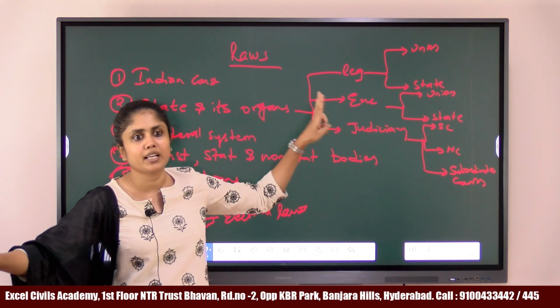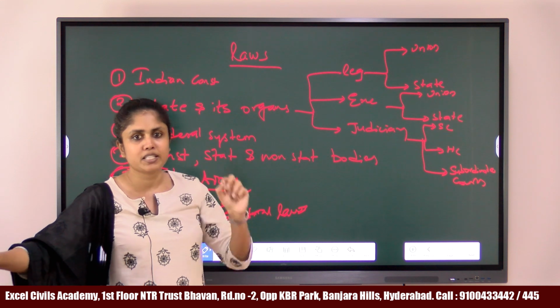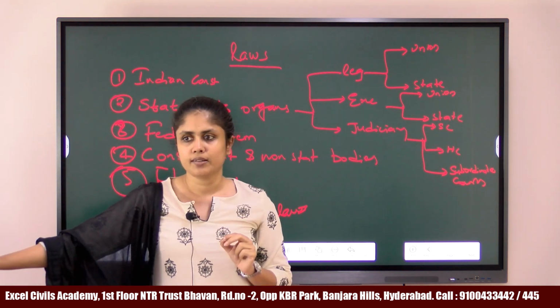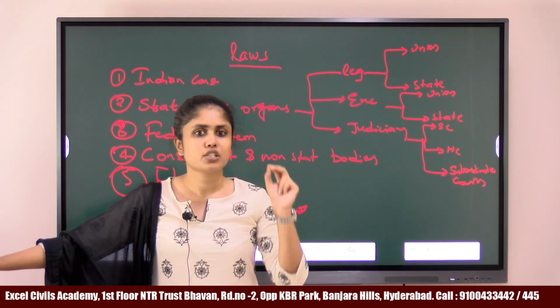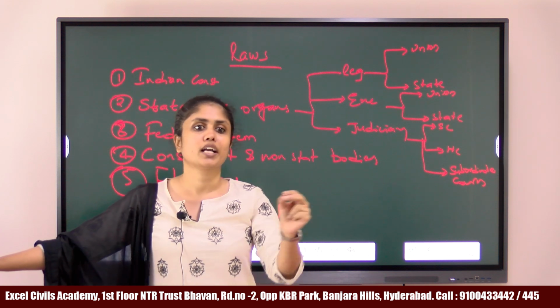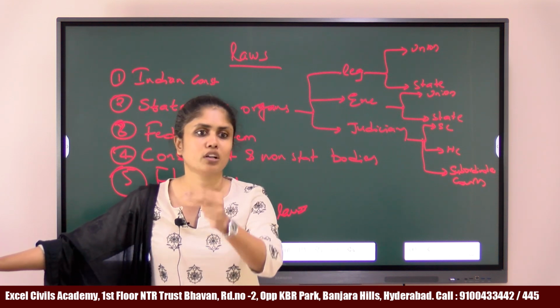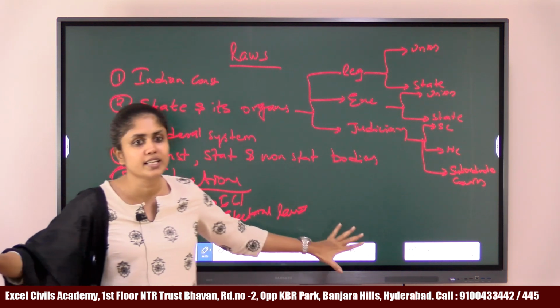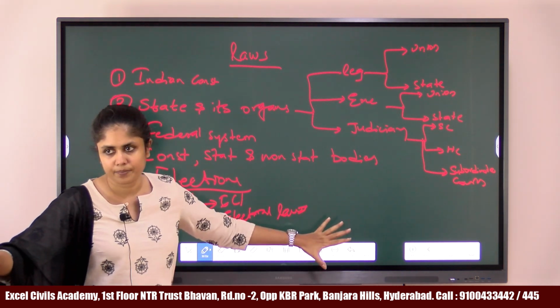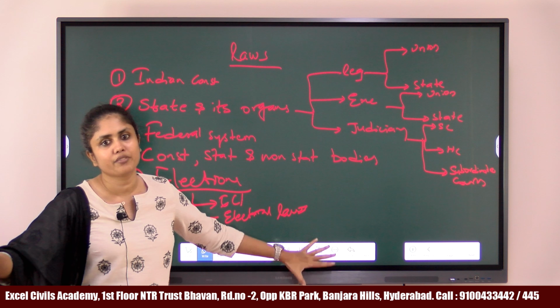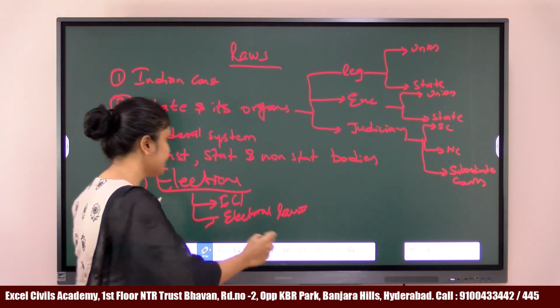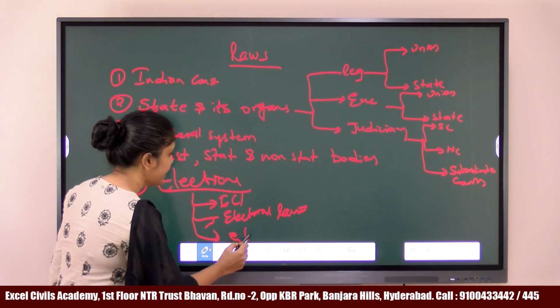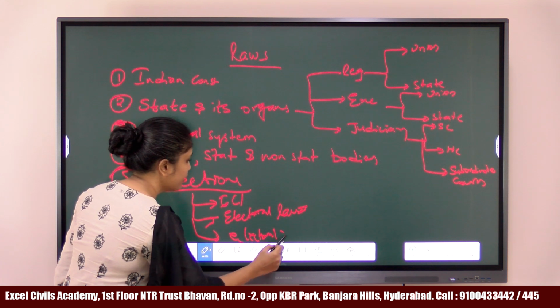So these two particular acts of parliament specifically deal with elections related to voters or related to the candidates who are contesting in elections, related to electoral offences, related to qualifications, disqualifications. All these are mentioned in these electoral laws, right? So this is another subtopic within elections. Then the third subtopic within elections is electoral reforms.